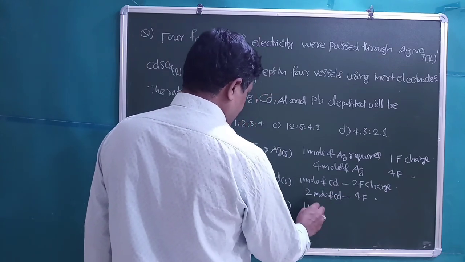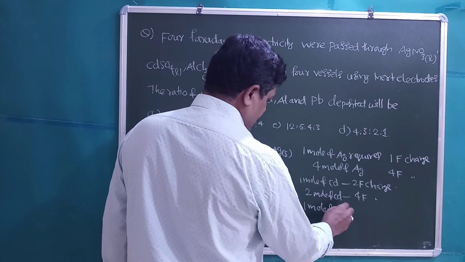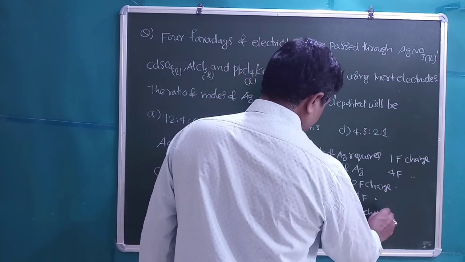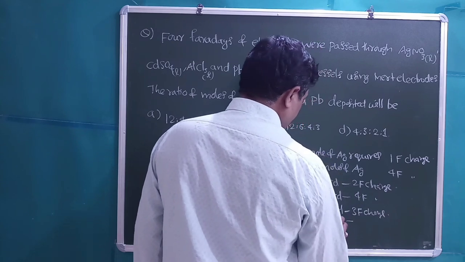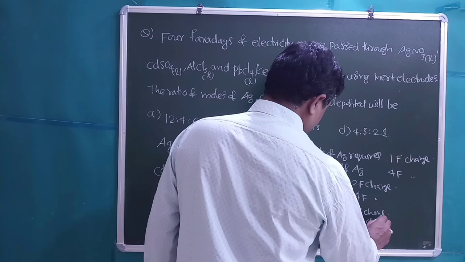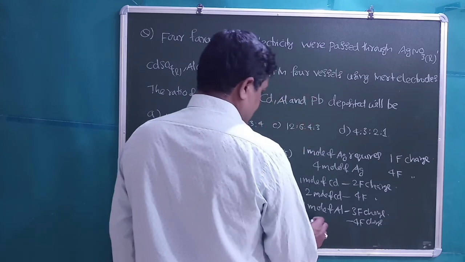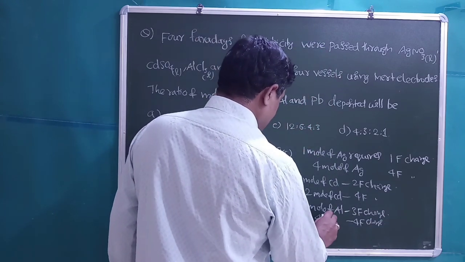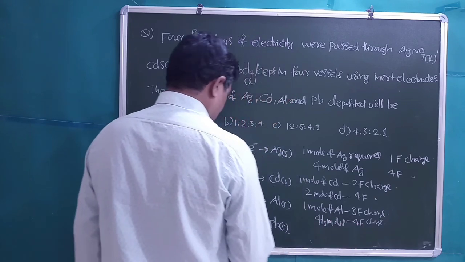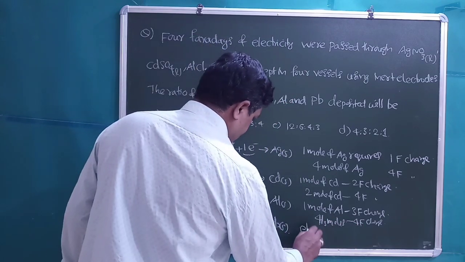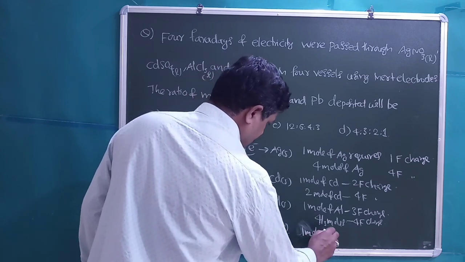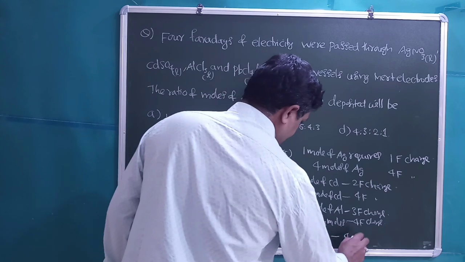Similarly, for the aluminum, 1 mole of aluminum requires 3 Faraday charge. How many moles are deposited when we pass 4 Faraday charge? That is 4 by 3 moles. Similarly, for here Pb plus 4, right, 1 mole requires 4 Faraday charge.